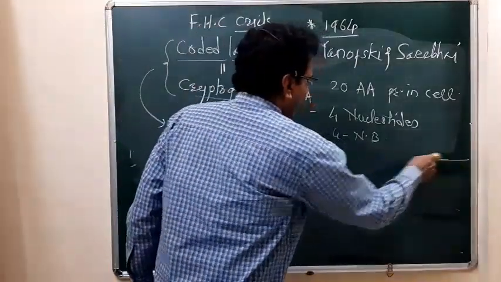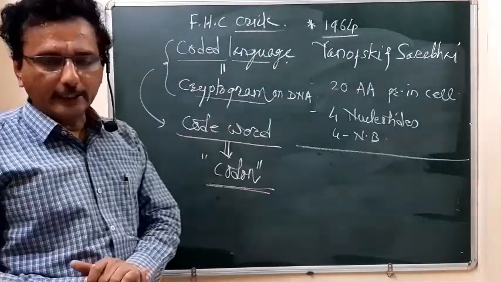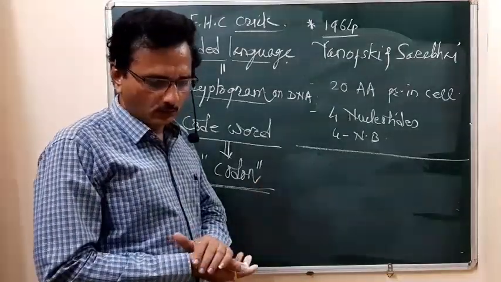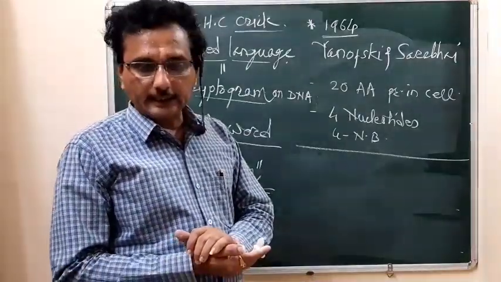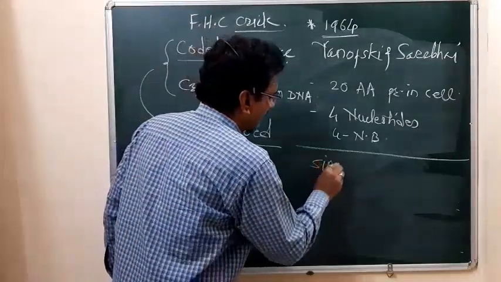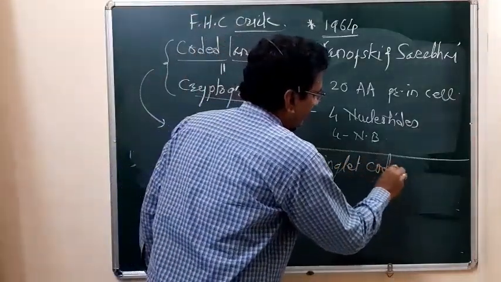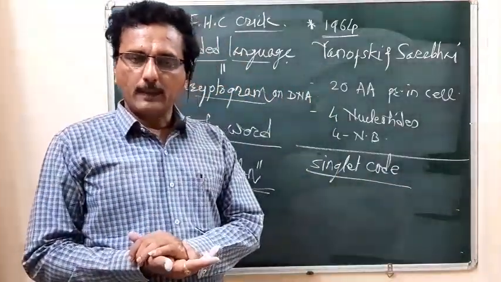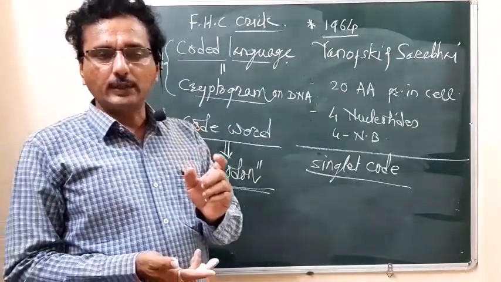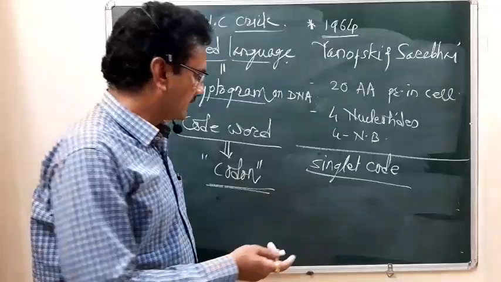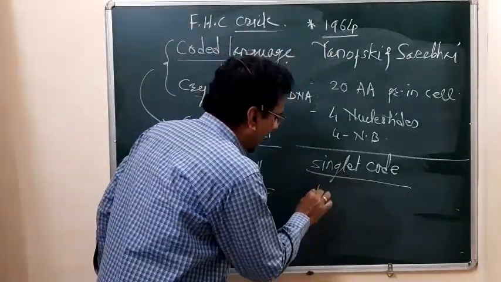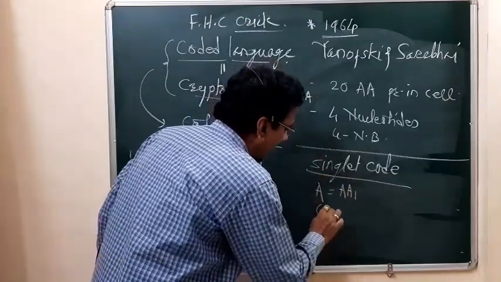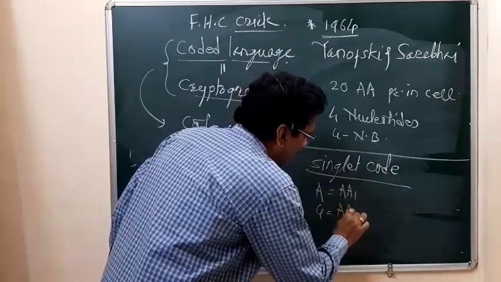There are various possibilities checked by different scientists. When the codon is formed from a single nucleotide, it is called a singlet code. A singlet code means one nucleotide codes for one amino acid. The nucleotide adenine codes for one amino acid, suppose AA1. Guanine codes for another amino acid, AA2.